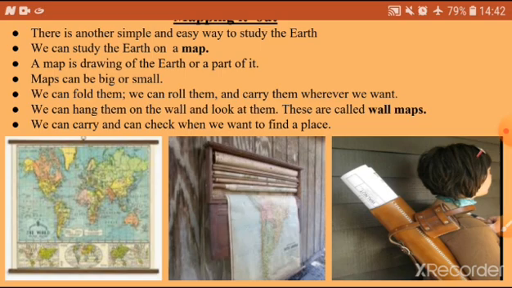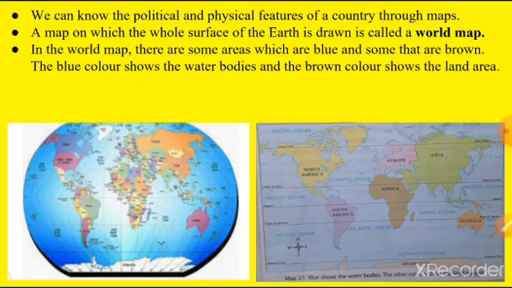Rolling maps. So we can study the earth on a map, and it is the drawing of the whole earth or a part of it. They can be big or small. We can fold them, roll them, hang them, and we can carry them also. And the hanging maps are called wall maps. We can know the political and physical features of a country through maps.